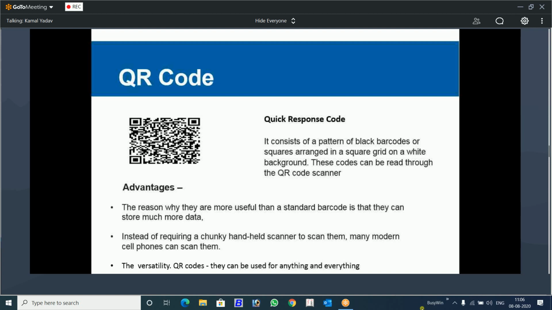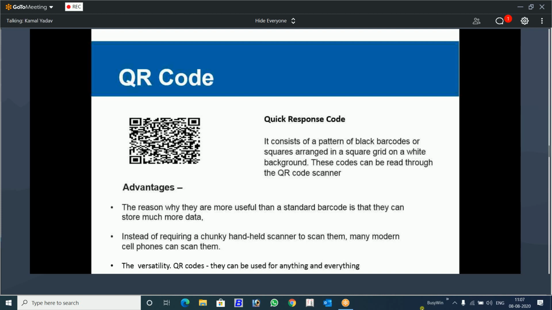And when we talk about scanning of the barcode, you need a bulky type of device to scan it. But QR code devices are not that bulky, and you can even scan the QR code with the help of a cell phone, mobile phone, and find out what information is encoded in it. You can download a QR code app from the Play Store, and you can easily scan and see what information is hidden in a particular QR code.